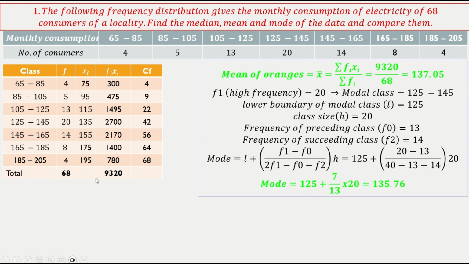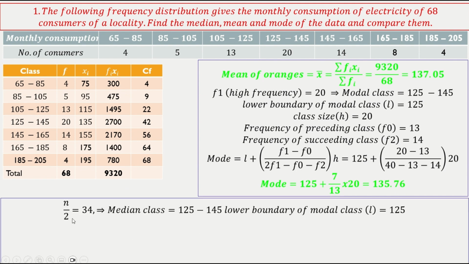Okay. It is important to make this table first. Once you know the table, it is just substituting the values in the formula, right? And then for the median, n by 2 is 68 by 2, which is 34. So 34 falls in cumulative frequency in this one, correct? 42, this range. So 125 to 145 is the median class. So this is the lower boundary of the, sorry, not modal. The median class is 125.